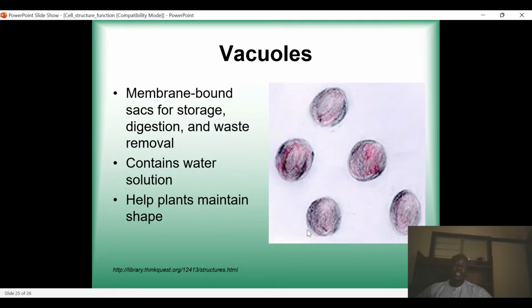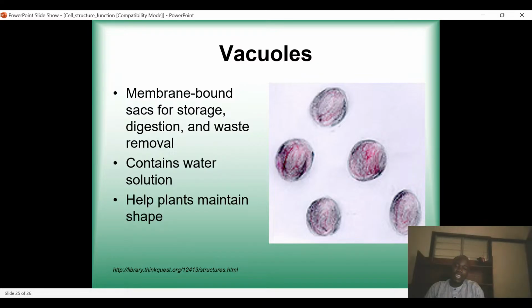So the next thing is vacuoles. What are vacuoles? Vacuoles are membrane-bound sacs for storage, digestion, and waste removal. So they are used for the storage of food and also the digestion of food, as well as the removal of waste products. When we eat food, we digest food, so the vacuole is also important in digesting food, and also important in the storage of food.